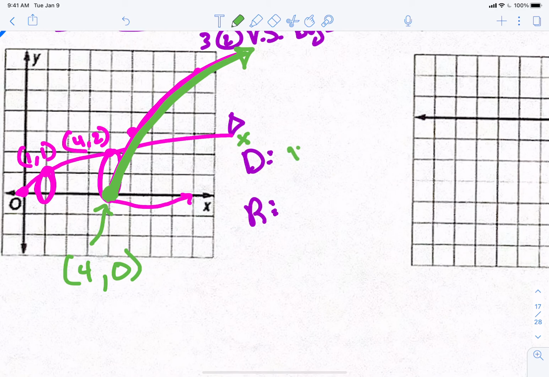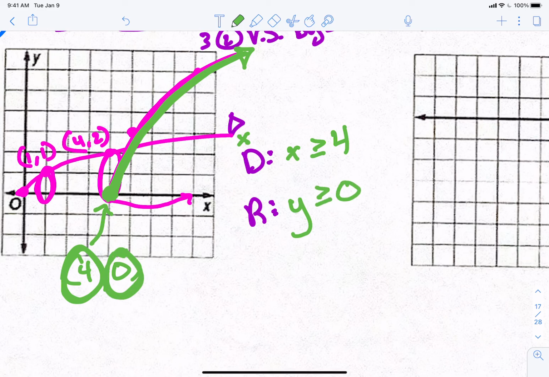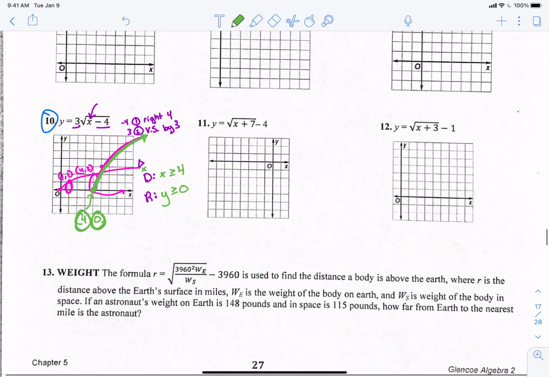No, we're only talking about x's that are greater than or equal to 4, because 4 is the x coordinate, right? The range. Will he go up forever? Will he go down forever? No, we're only talking about y's that are greater than or equal to 0, because that's the y coordinate that we're starting at. Does this make sense? Perfect. There you go.